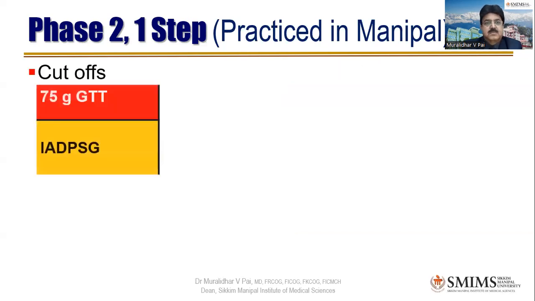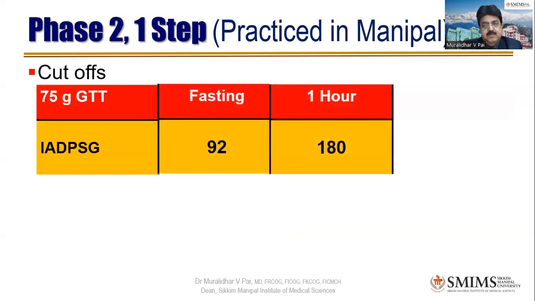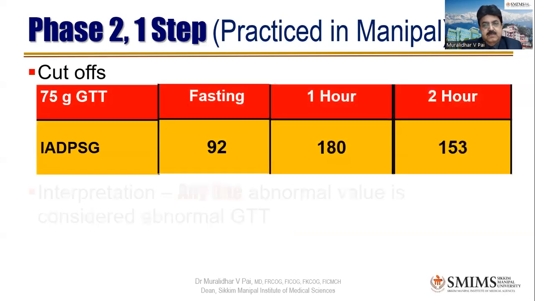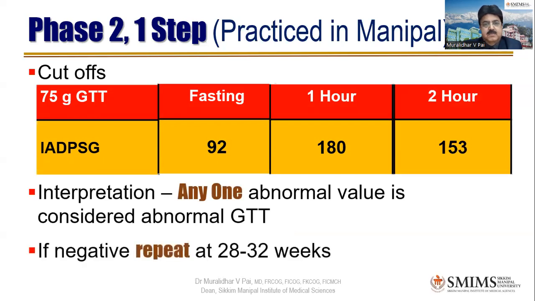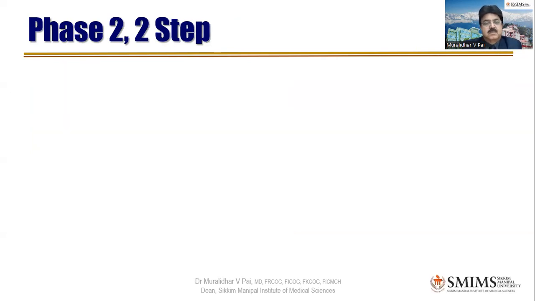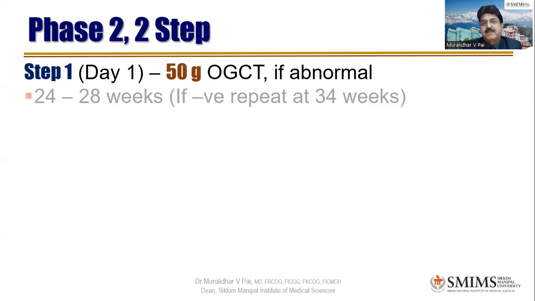And the cutoff will be: fasting should be less than 92, 1 hour should be less than 180, and 2 hour sugars have to be less than 153. If any one value is abnormal, she will be diagnosed to have gestational diabetes mellitus. And if it is negative, ideally she should be tested again at 28 to 32 weeks, around 30 weeks. And the two-step, as I said, is the American way, 50 grams of oral GCT.